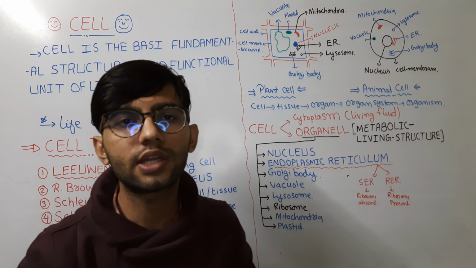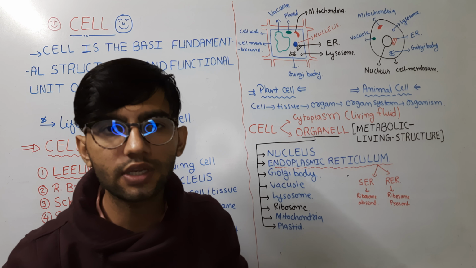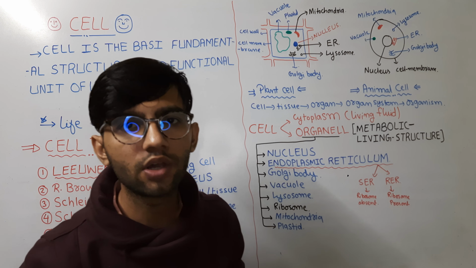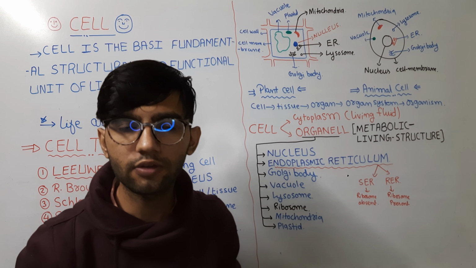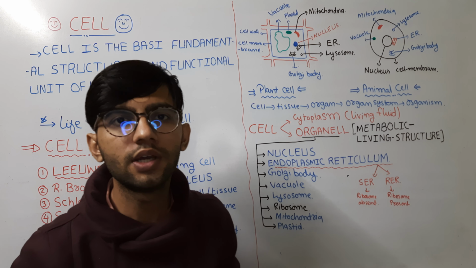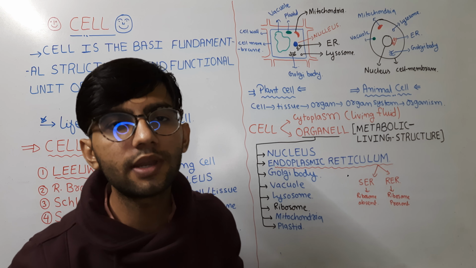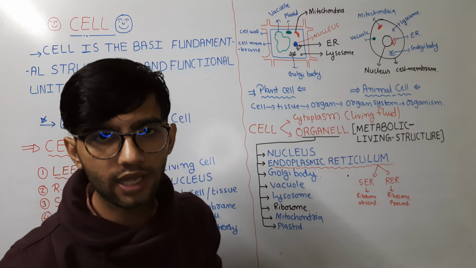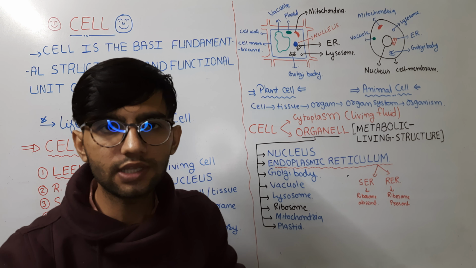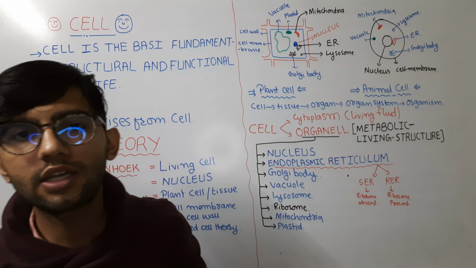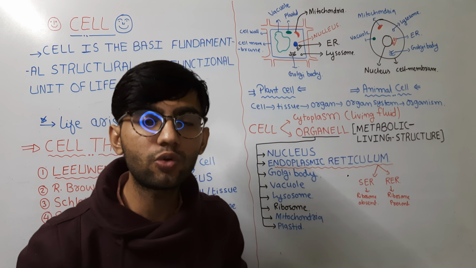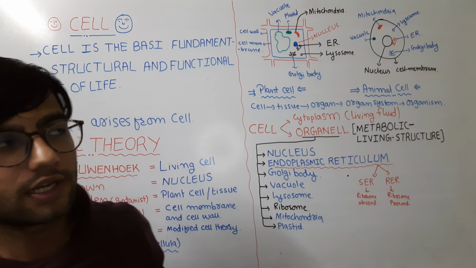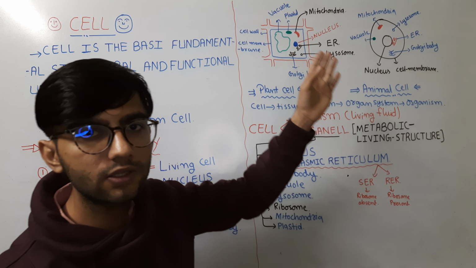Because if there were no organelle inside the cell, millions of reactions would be taking place at one time, spontaneously. When many reactions take place spontaneously, there is a possibility of some disturbance inside the cell. So during evolution the cell has developed structures within it, each capable of performing a single particular reaction, known as organelles. There are different types of organelles present in either the plant cell or the animal cell.